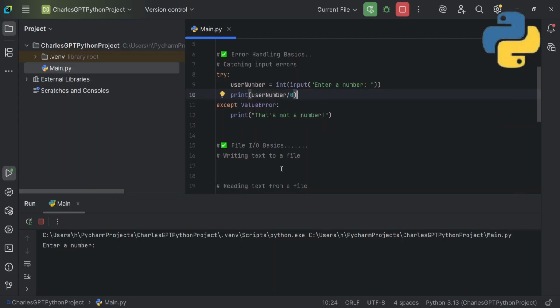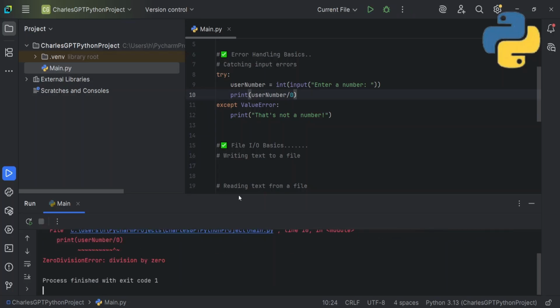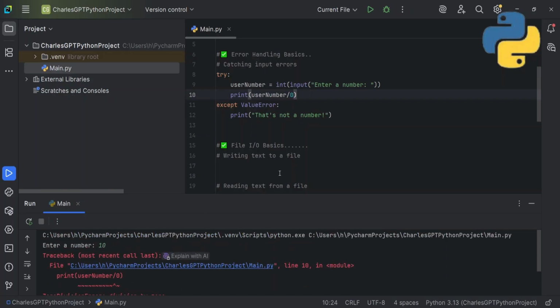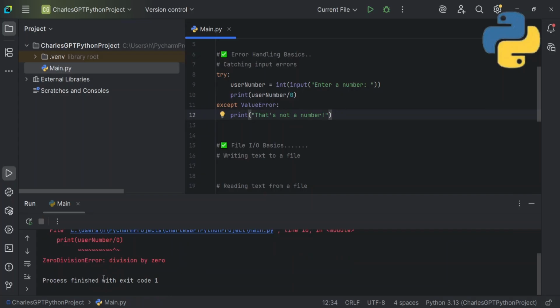So I'll run this program again. Stop and rerun. I'll run the program again, enter a number, I'll say 10. It still gives an error, though you'd say I handled it very well right here. So now what we need to do is add more exceptions to handle different errors. Now you see it has a ZeroDivisionError. What you're going to do is copy the name of this error, Control C,